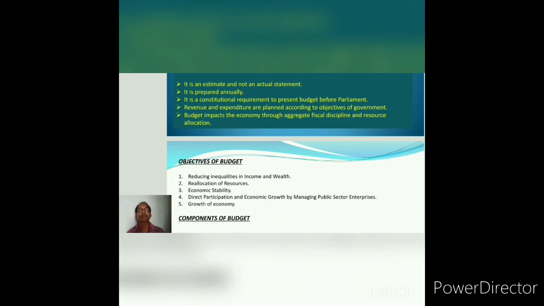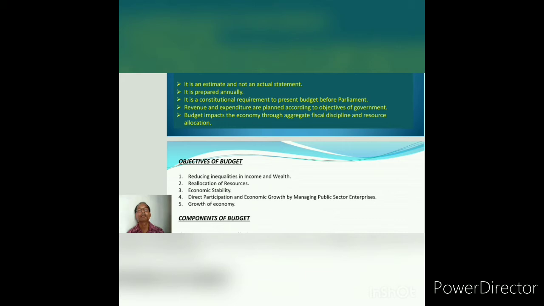Then the next objective is direct participation and economic growth by managing public sector enterprises. That means the government is participating directly in managing the public sector enterprises, keeping in mind the objective of social welfare and creating more employment opportunities.